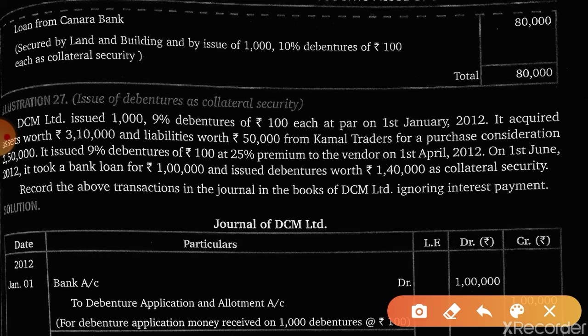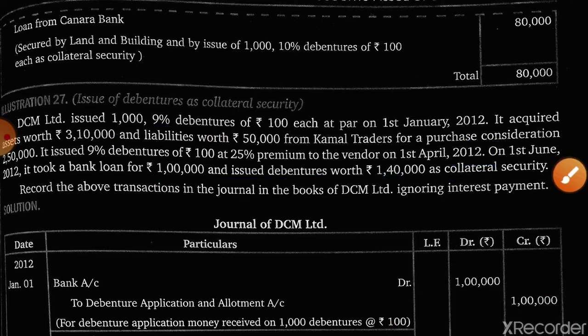It issued 9% debentures of 100 at rupees 25 premium to the vendor on 1st April 2012. On 1st June 2012, it took a bank loan of rupees 1 lakh and issued debentures of rupees 1,40,000 as collateral security. So up to here, the question is of the previous concept, and after that this point is of today's concept, isn't it? Okay sir, no problem, we'll do that. So starting from the first line, issue of 9% debentures at par on 1st January.